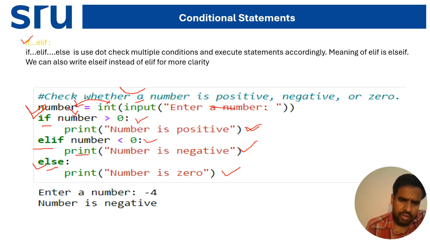Suppose someone came and at enter number, it is written -4. It will check the first condition: if the number is greater than 0. No, because condition 1 is not true, as the number is -4. So it comes to the elif part. Again in the elif part we check, is the number less than 0? Minus 4 is less than 0. Yes. So it will print number is negative.